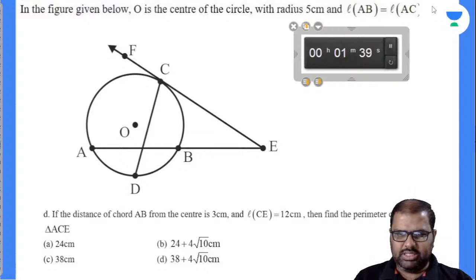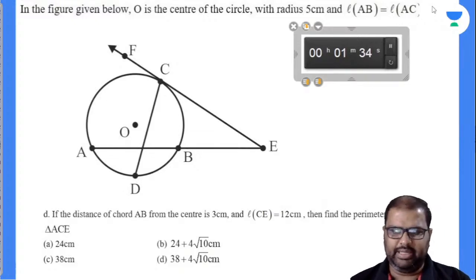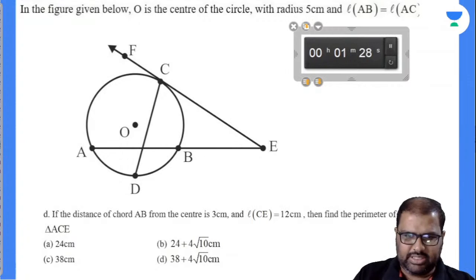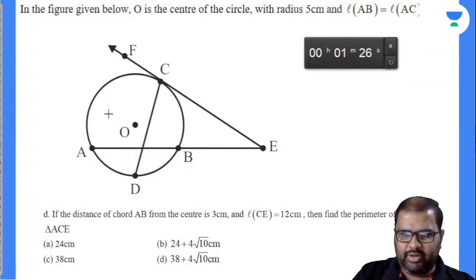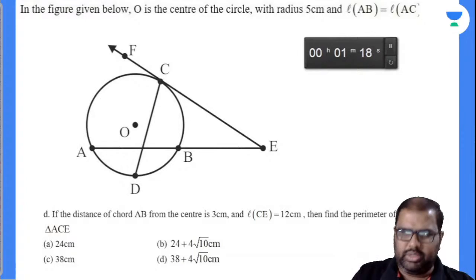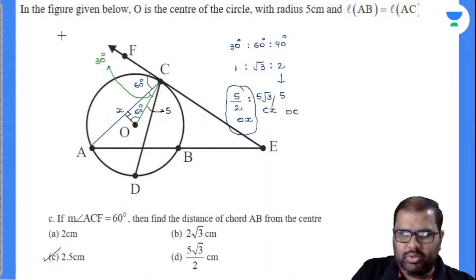If the distance of the chord AB from the center is 3 centimeters and CE is 12 centimeters, then find the perimeter of triangle ACE. That is the question. I can draw only one point for your understanding, and that too it is given at the CX, which is 5/2 √3. Okay, fine.